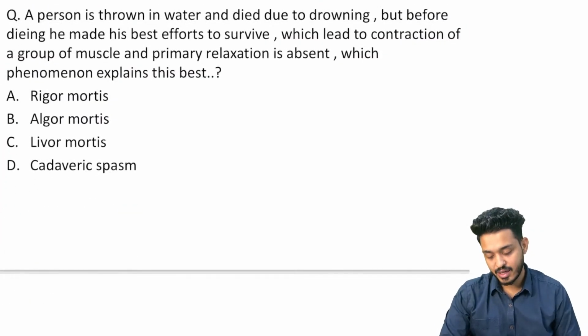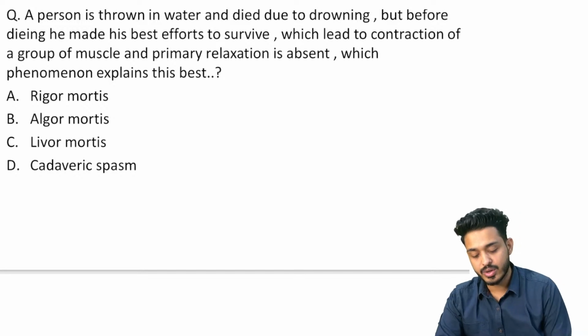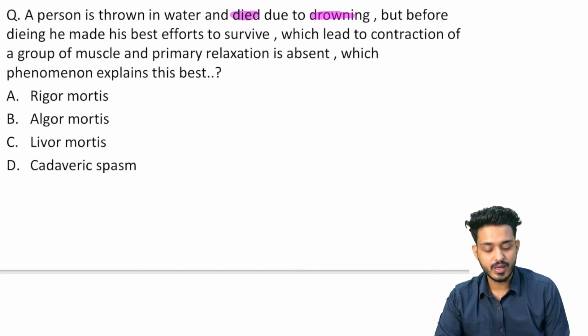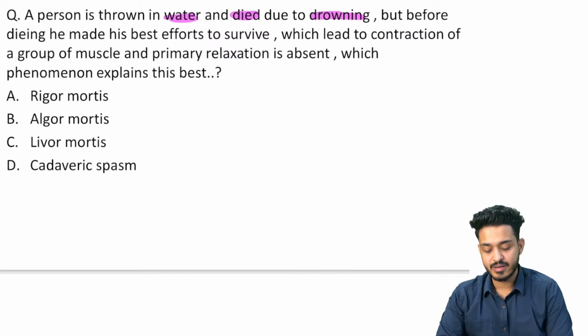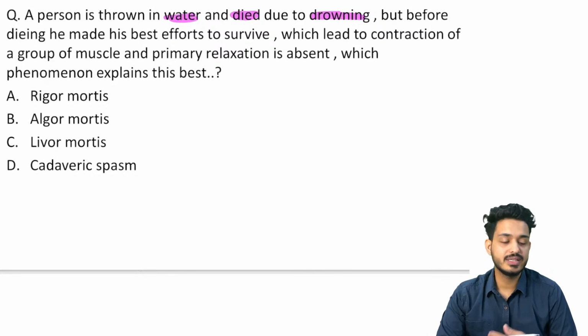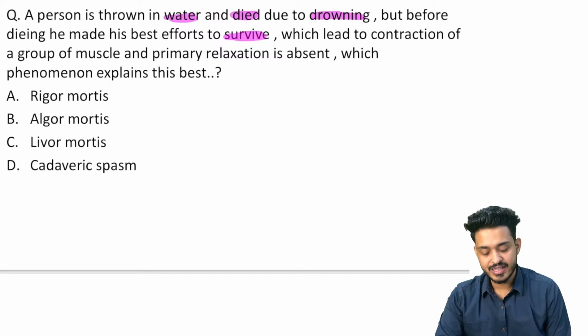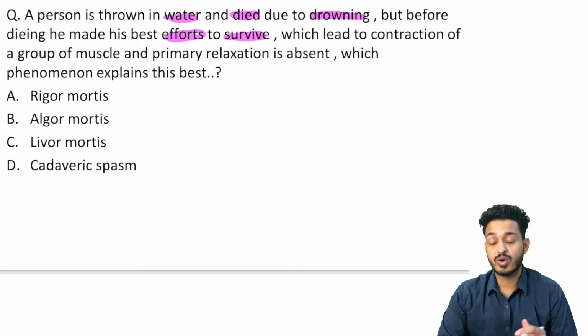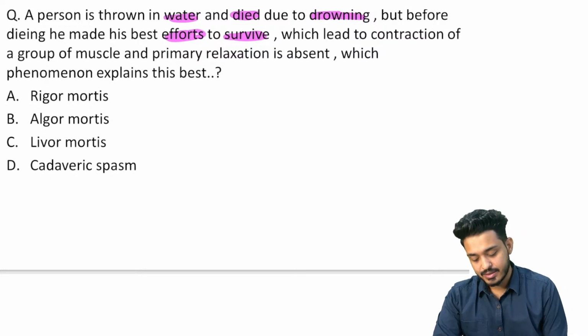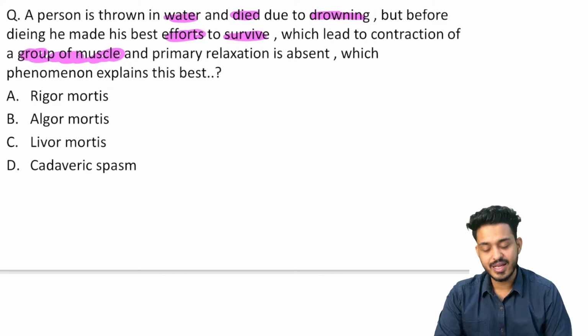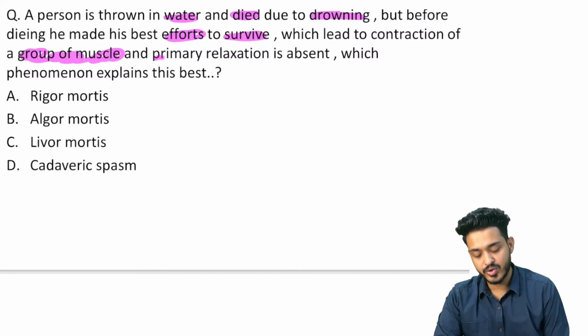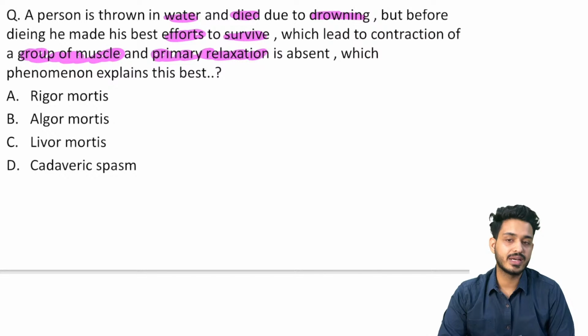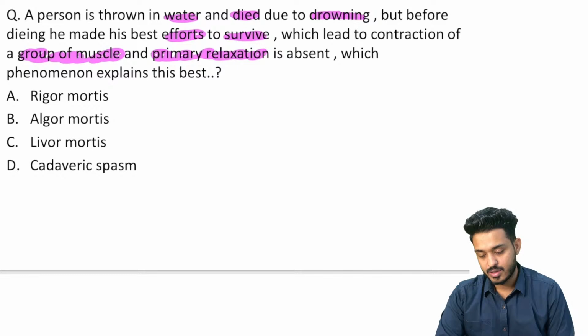Next question we are having: a person is thrown in water and died due to drowning. Died due to drowning. But before dying he had made his best efforts to survive, which led to contraction of a group of muscles, and primary relaxation is going to be absent. There is no primary relaxation. Which phenomenon explains this particular thing best?